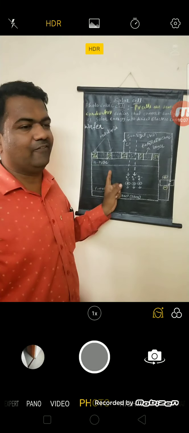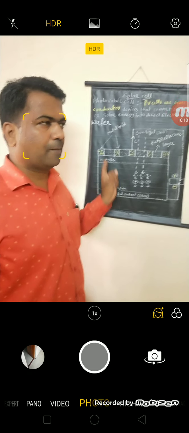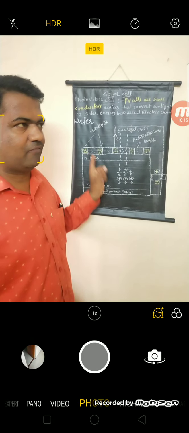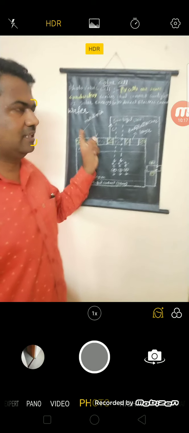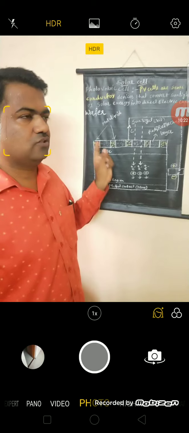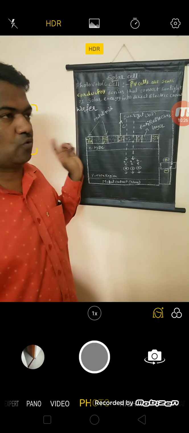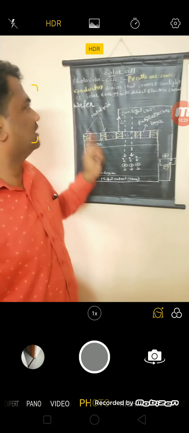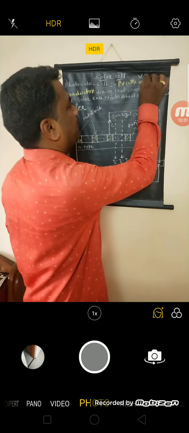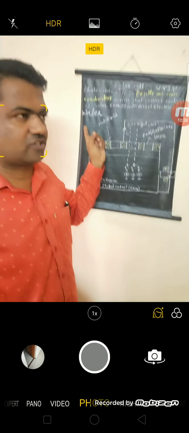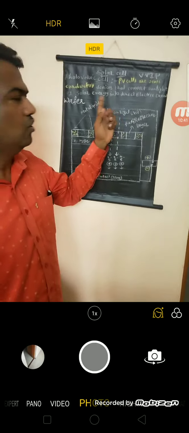This is very important for your examination. Compulsory, 100% they will ask this question, that is photovoltaic cell or solar cell. How will they ask the question? Define solar cell or photovoltaic cell. Explain the construction and working of photovoltaic cell. This is the definite question, that is very important. VVIP question. Definitely they will ask this question. That's why we'll repeat the explanation of construction and working of photovoltaic cell.